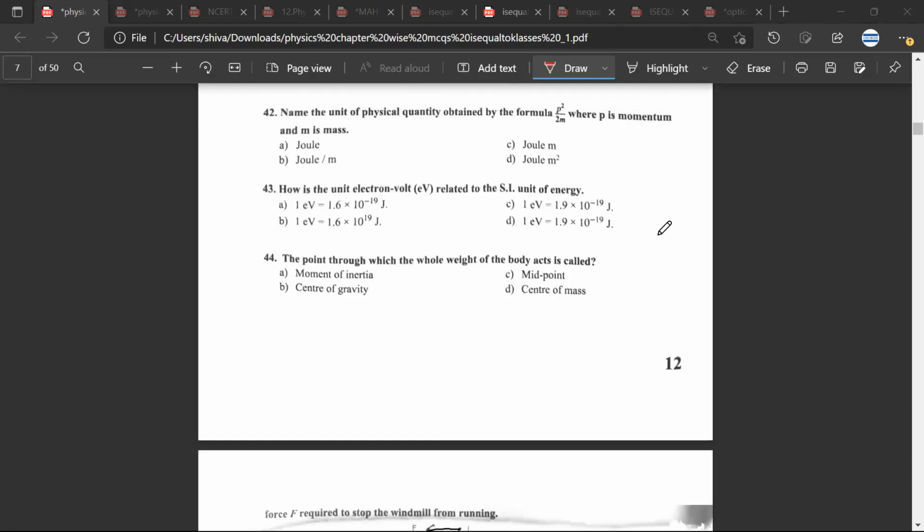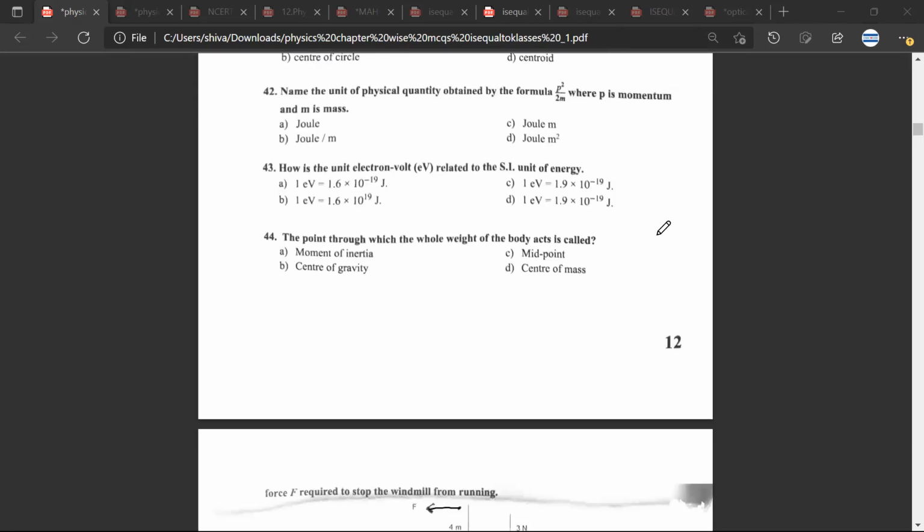For scalene triangle, it would be the centroid. Cylinder would be the midpoint of the vertical axis. Great. So question number 42, 43, 44.